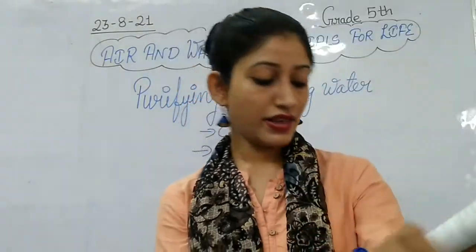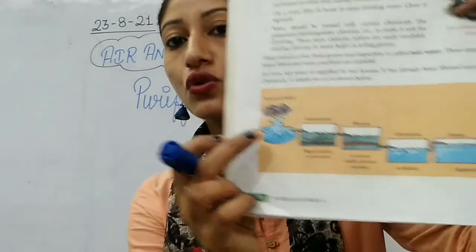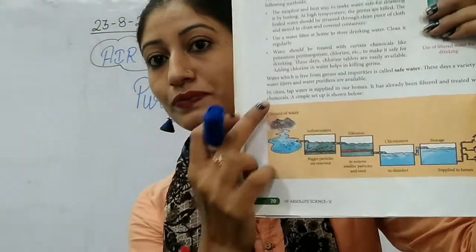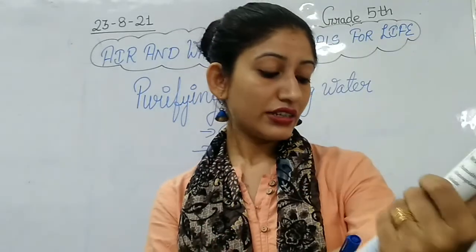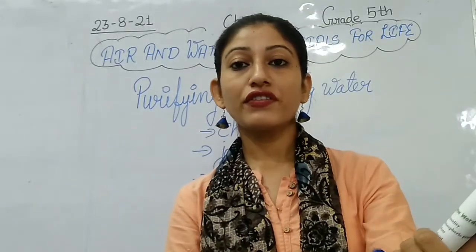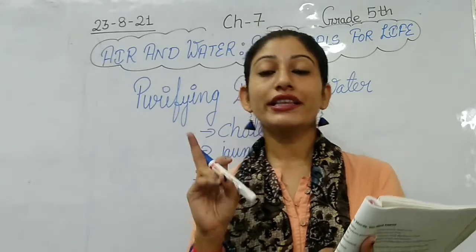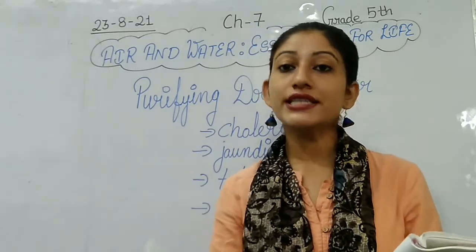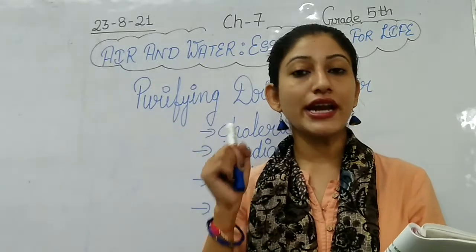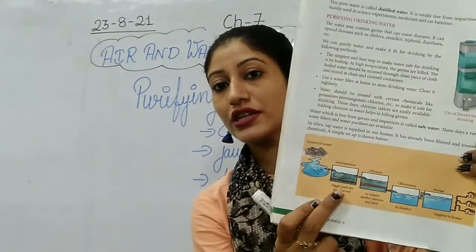So let's discuss this. First of all, you can see here it is given: source of water. As you know, clouds and rivers are the sources of water from where we get water. Then the first thing that is done to provide water to our homes is sedimentation. As you can see, sedimentation is the first step.